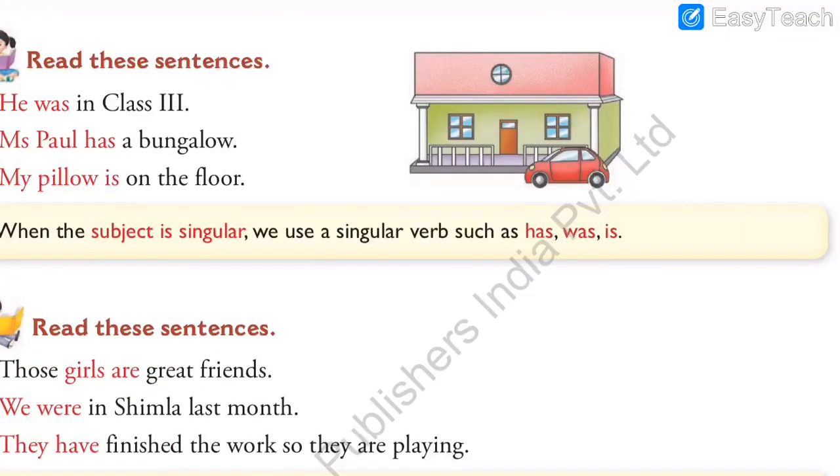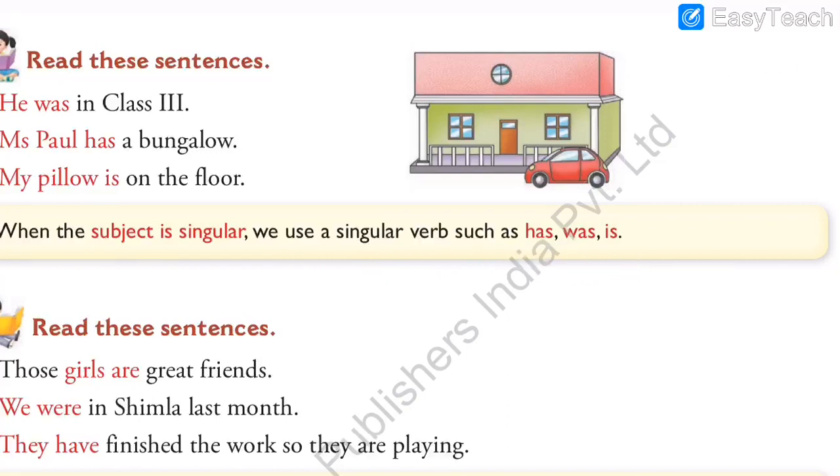Read these sentences. He was in class 3. So as you can see, he was. This part is highlighted. Why? Because this is the subject and this is the verb. So as I told you, was is helping verb. So he was in class 3. Miss Paul has a bungalow. My pillow is on the floor. When the subject is singular, we use singular verb such as has, was, is.